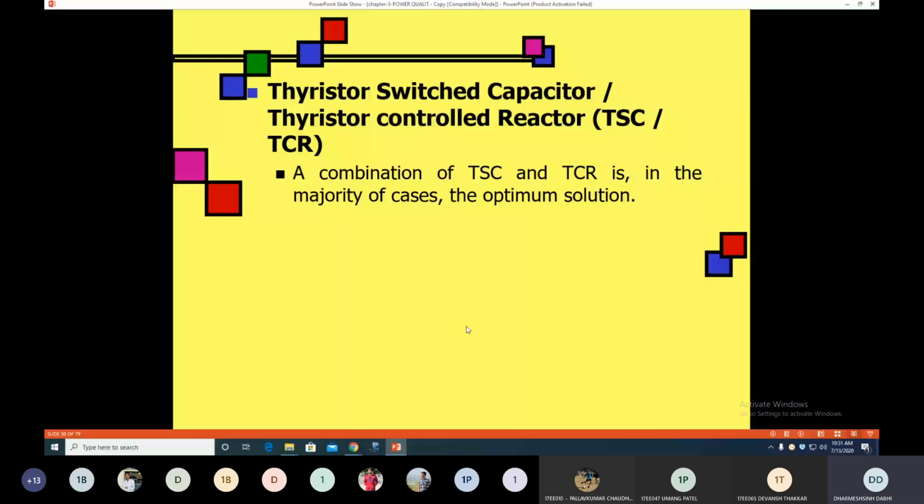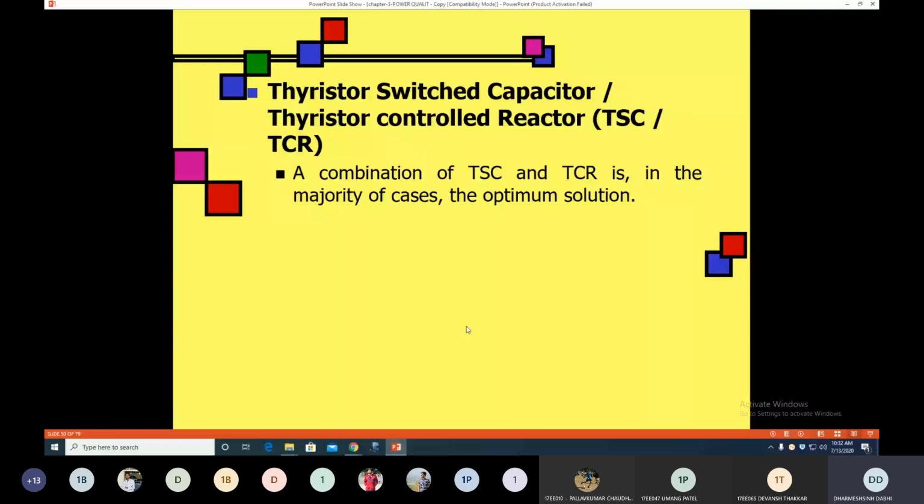Same way, the thyristor switched capacitor is used when an under voltage or voltage sag condition happens. When a large load is suddenly switched on, generally at that time a voltage sag or under voltage condition happens. At that time we require the thyristor switched capacitor to provide a sufficient amount of reactive power.